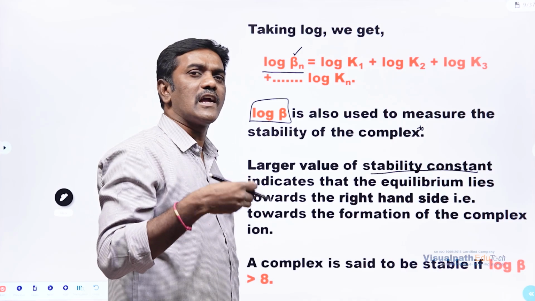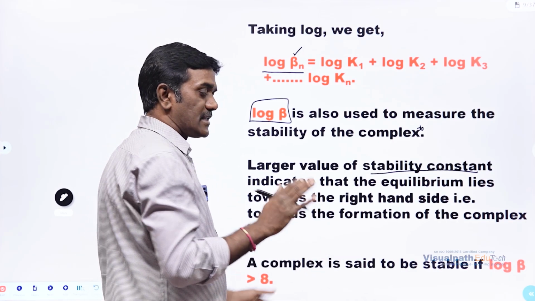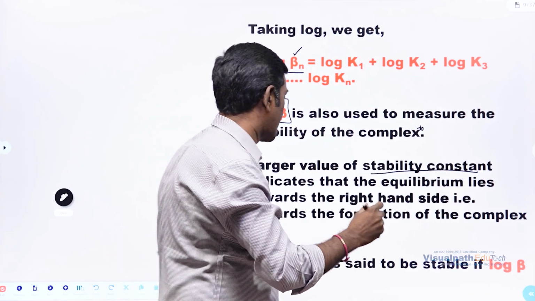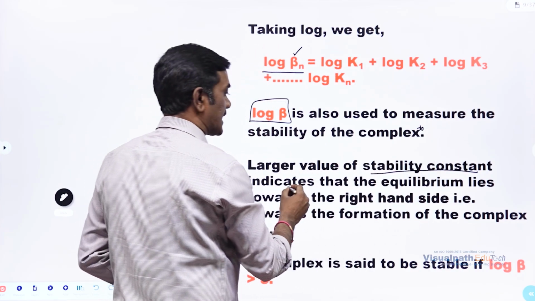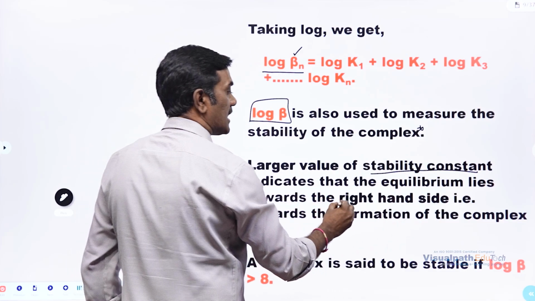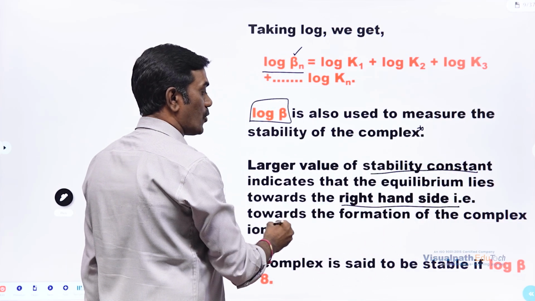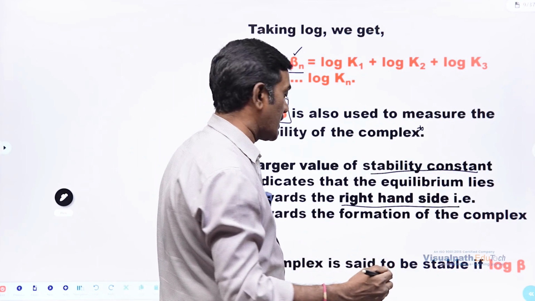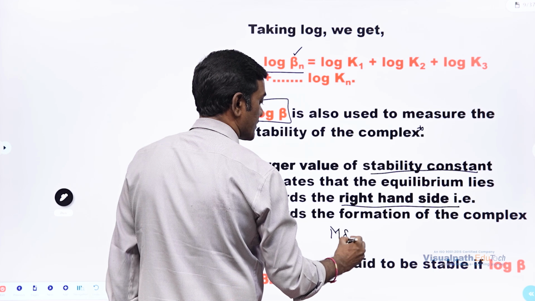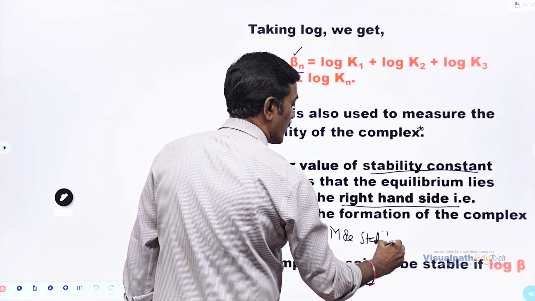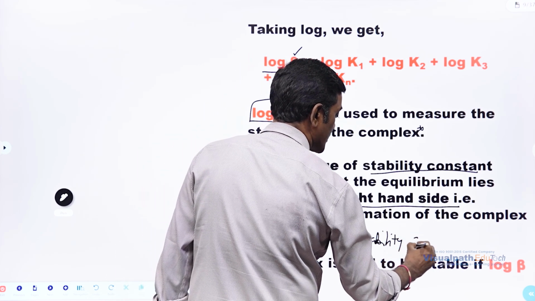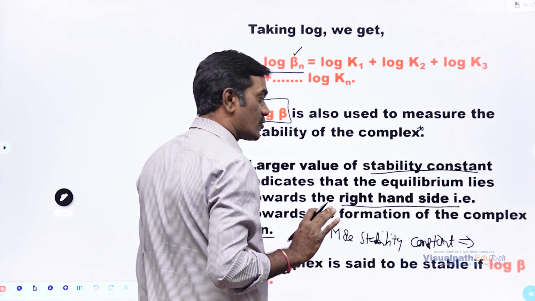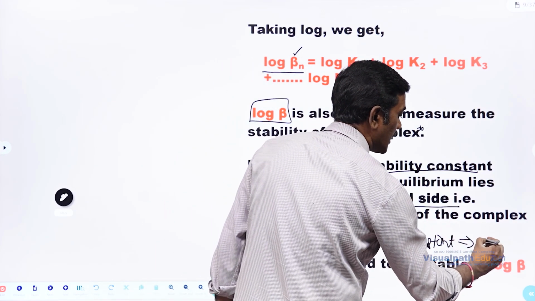In general, larger the value of stability constant, the reaction proceeds to the formation of product. Larger the value of stability constant indicates that equilibrium lies towards the right hand side, that is towards the product, towards the formation of complex. So, which is going to favor the formation of complex? More stability constant favors the formation of complex. If stability constant value is more, then it will help to form complex easily, right?